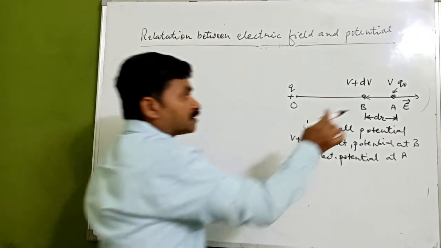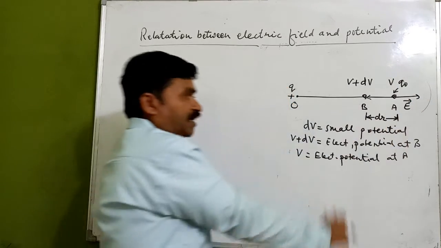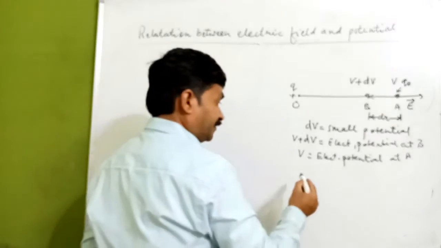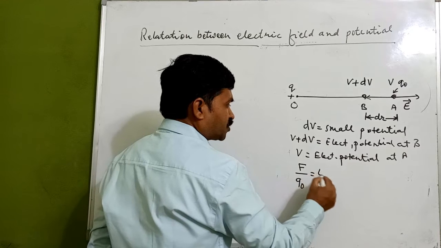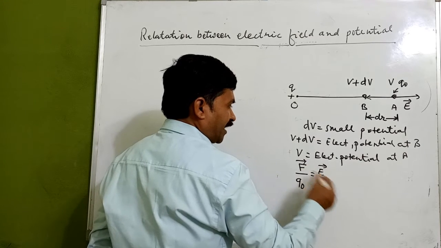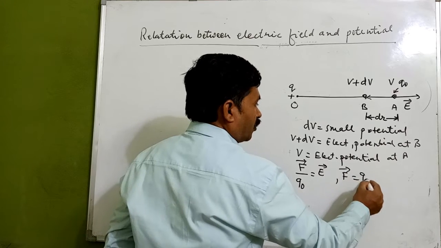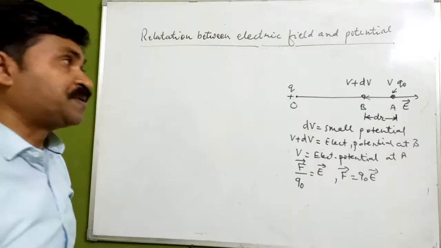The force experienced by this charge in terms of electric field will be F upon Q0 equals E, or in terms of F, F equals Q0 E. This is the force experienced.